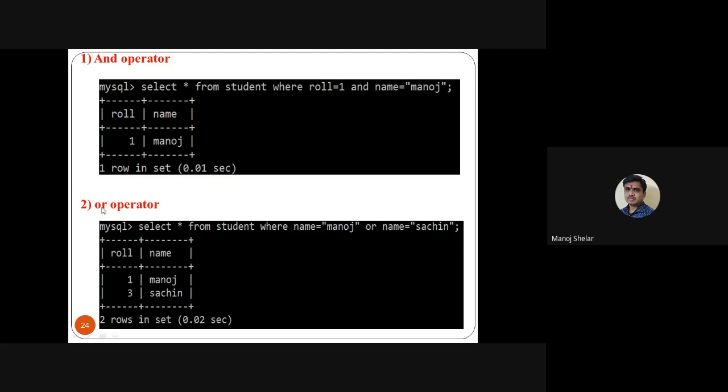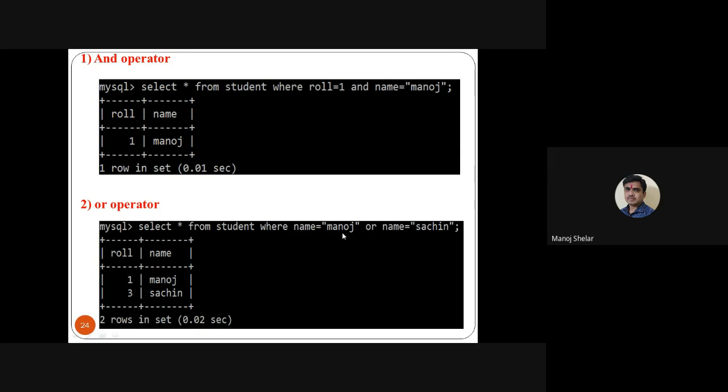Second, the OR operator. So select star from student where name is equal to Manoj or name is equal to Sachin. So here we use the OR operator, a logical operator. So the Manoj and Sachin records are displayed as output. The Manoj and Sachin records are the output of this query.